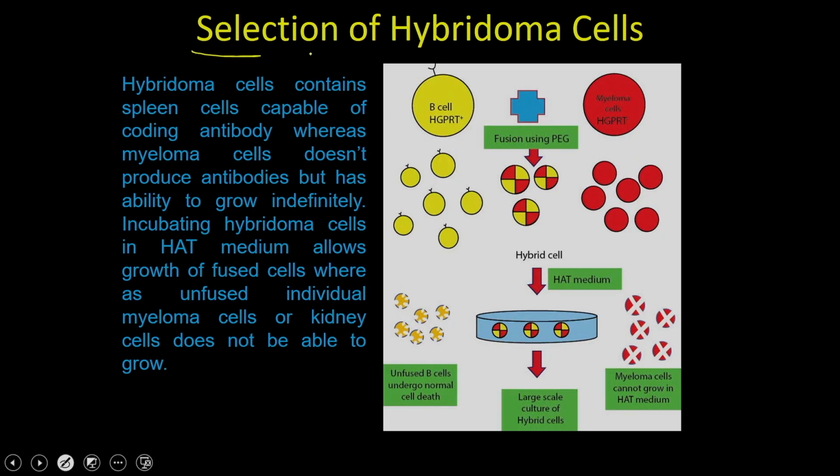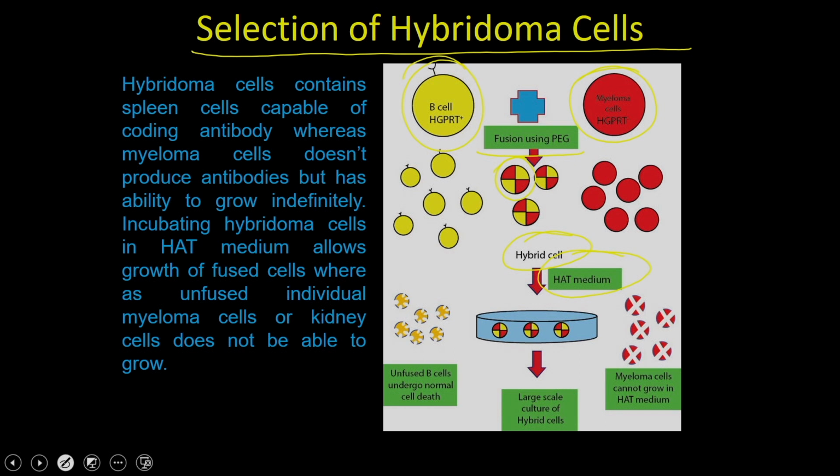Then you have to do a selection of hybridoma cells. So, what we have done, we have just taken out the B cells, we have taken out the myeloma cells, then you fuse them with the help of the PEG. So, now you have the hybrid cells and these hybrid cells are going to be screened with the help of